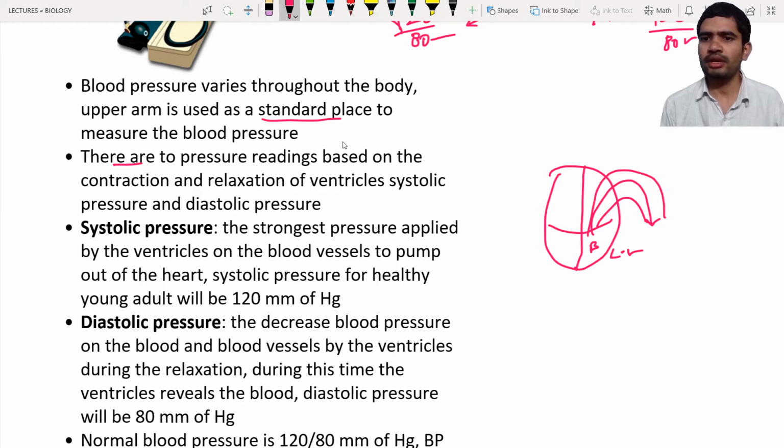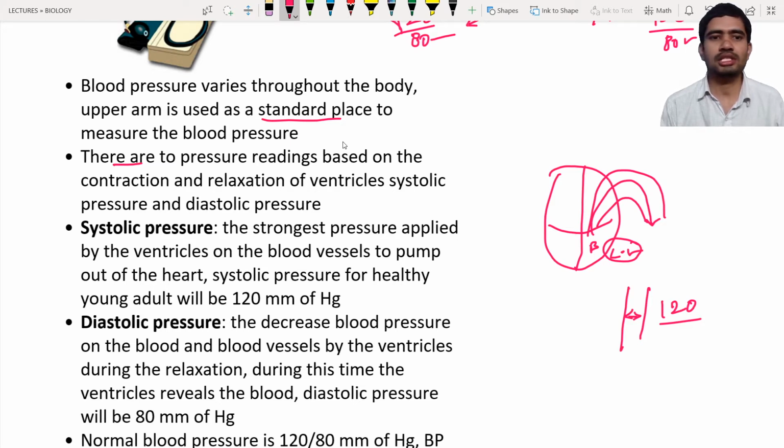Okay, when the left ventricle is going to contract, some amount of pressure is exerted on the blood and also on the walls of the blood vessels. If you measure that pressure, which is exerted by the left ventricle on the blood and on the blood vessels, it will be 120. So when the left ventricle contracts, you will see 120 millimeters of Hg.